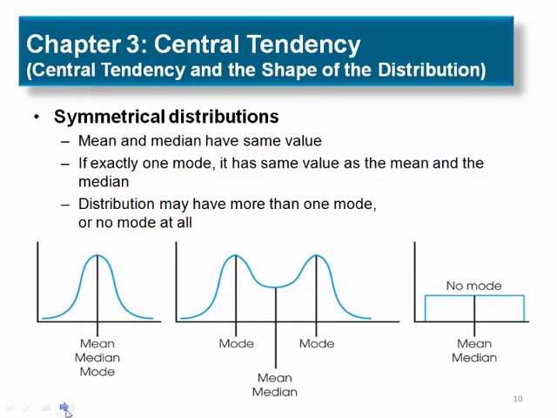Figure 3.10 on page 81 in your text shows examples of three different kinds of distributions, all of which are symmetrical: normal, bimodal, and rectangular. For a symmetrical distribution, the right-hand side of the graph will be a mirror image of the left-hand side. By definition, the median will be exactly at the center of a symmetrical distribution because exactly half of the area in the graph will be on either side of the center.